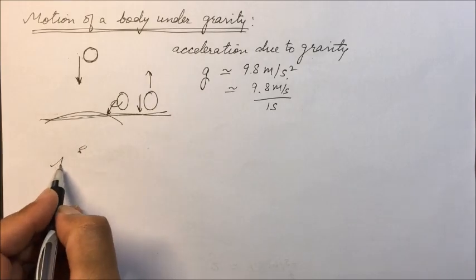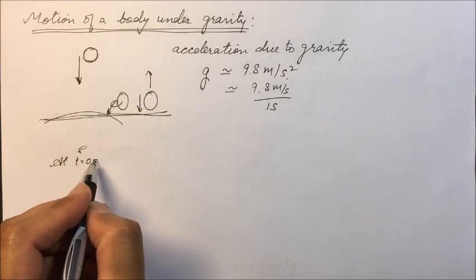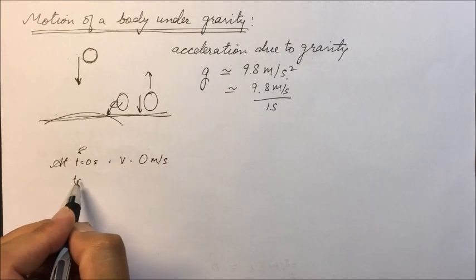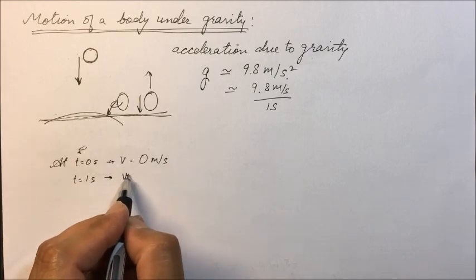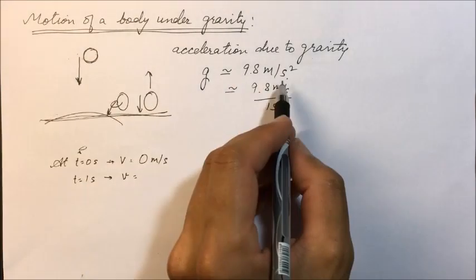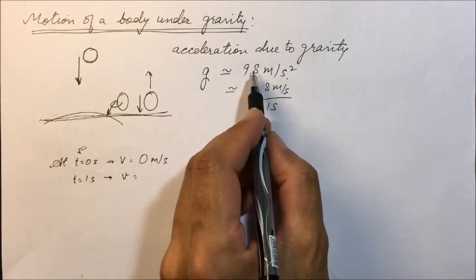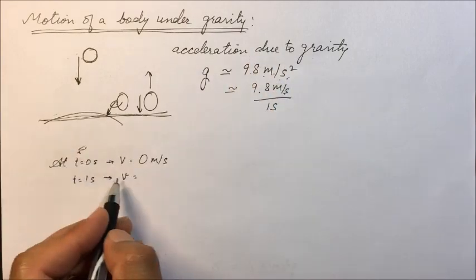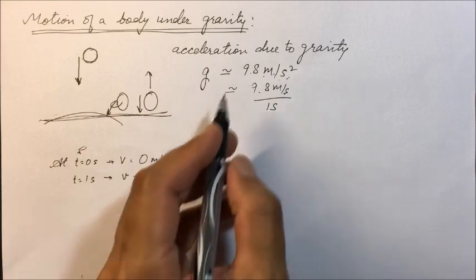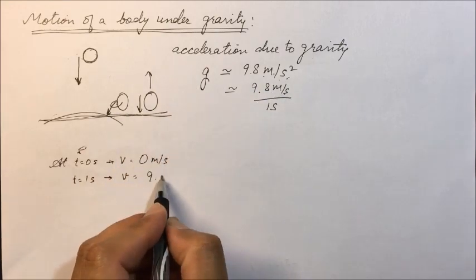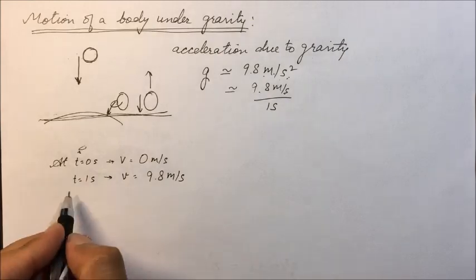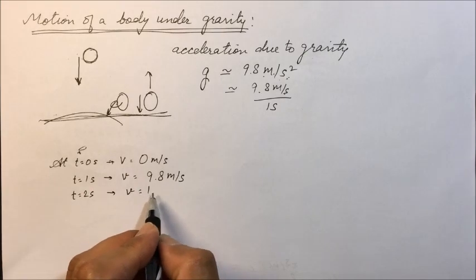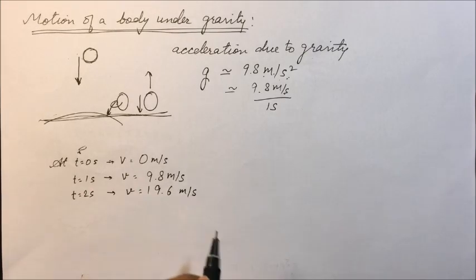Now, consider the first example, that is free fall of the body. Initially at t equal to 0 seconds, the velocity is 0 meter per second. At t equal to 1 second, the velocity has increased by 9.8 meter per second. It is accelerating with 9.8 meter per second square. So acceleration is provided by acceleration due to gravity. After 1 second, its velocity has increased to 9.8 meter per second. After 2 seconds, its velocity will become 19.6 meter per second.